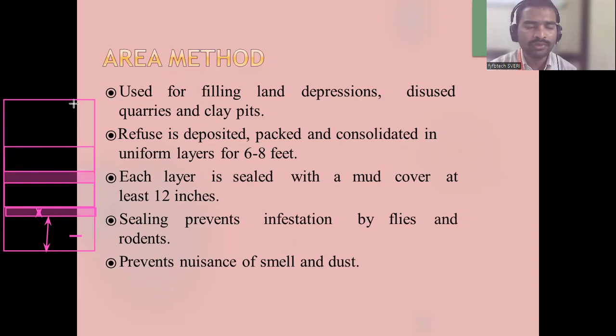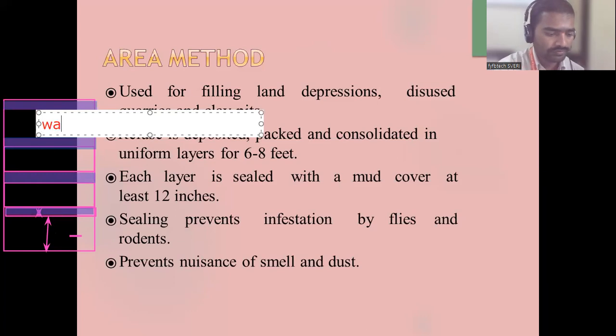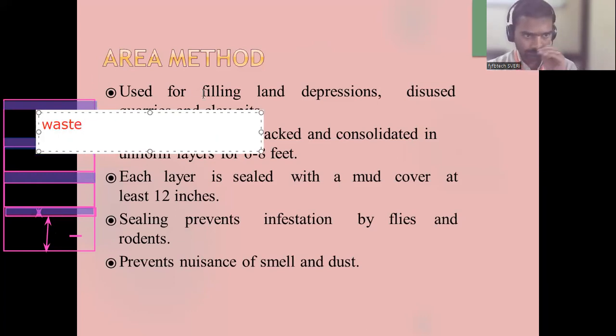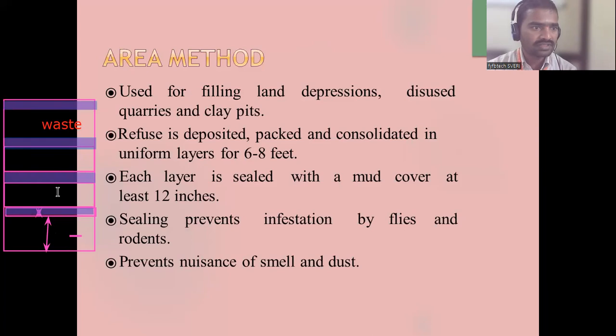12 inch means how many feet? That is 1 foot. 12 inch means 1 foot of soil. Again there is 6 to 8 feet of waste, afterwards there is soil. So this is soil, this is soil, and whatever is in between is your waste.